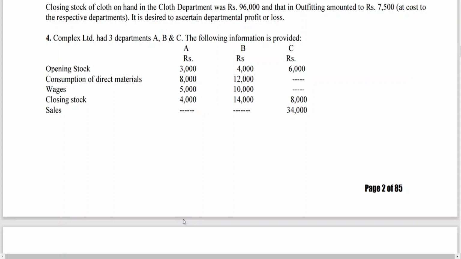Complex has three departments A, B and C. The following information is provided. Opening stock: department A 3000, department B 4000, department C 6000. Consumption of direct materials by A 8000, B 12,000, wages 5,000 and 10,000. You don't have any consumption of direct material by C. You don't have any wages being paid by C, but you get the closing stock of departments A, B and C. You also get the information of sales made by C.